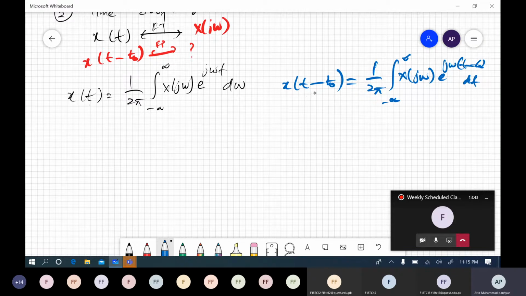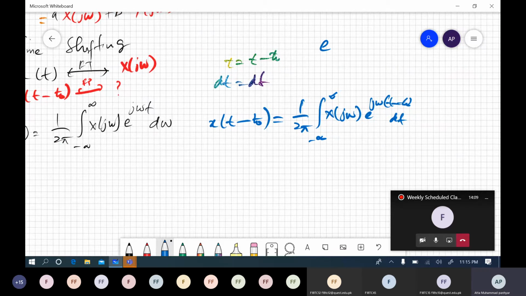If you replace t with t minus t naught, then dt is again dt, because this t naught is constant and the derivative of a constant is 0, right? Now if you solve this e to the power j omega (t minus t naught), we can rewrite it as e to the power j omega t times e to the power minus j omega t naught, right?